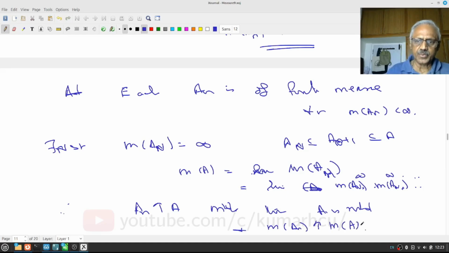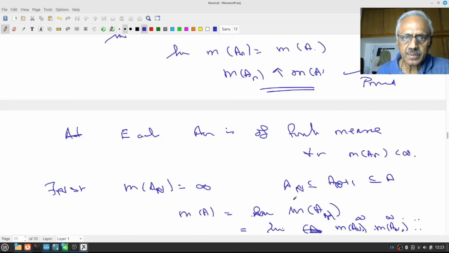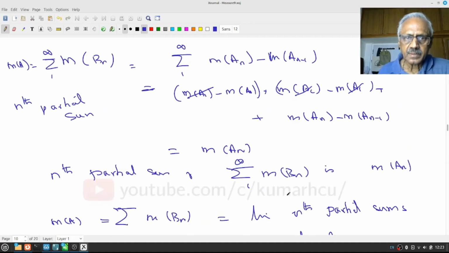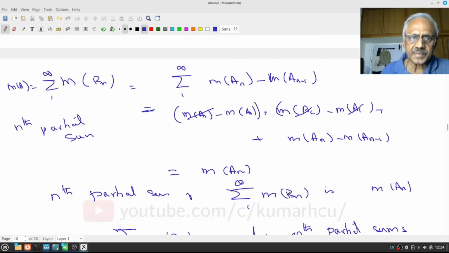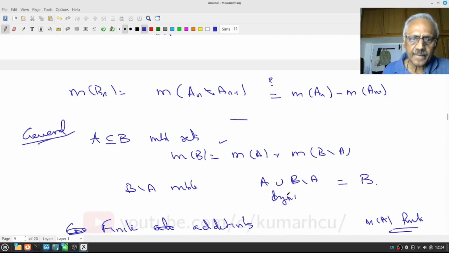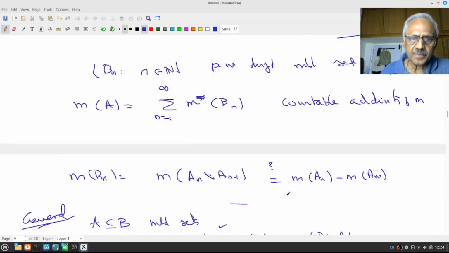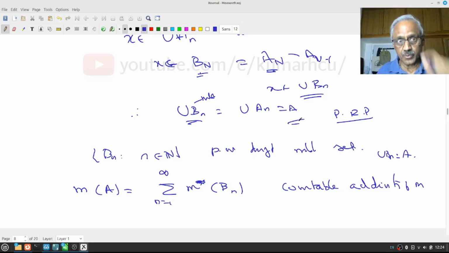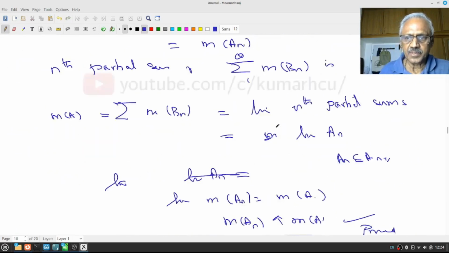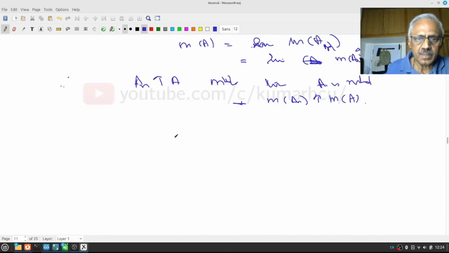By the way, how did we prove that this is measurable? That's because we said my A is the union of Bn. We proved A is the union of Bn, and these are all measurable. Therefore, a countable union of measurable sets is measurable. Therefore, A is measurable. So we also proved that on the way. Please go through this argument. Pause, review, proceed.